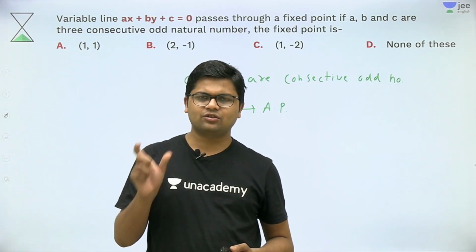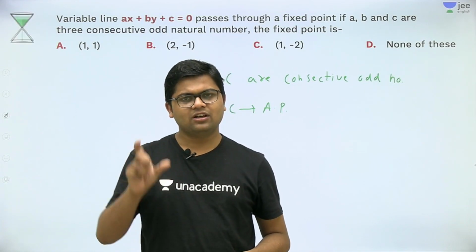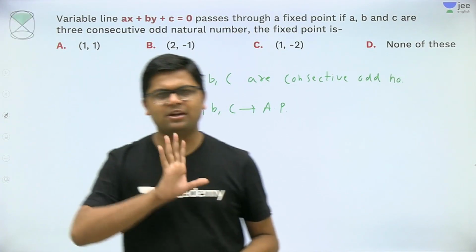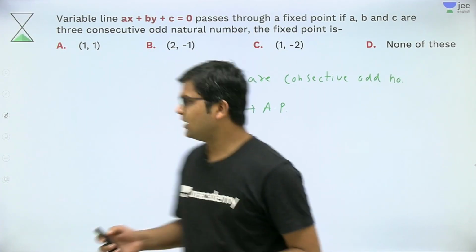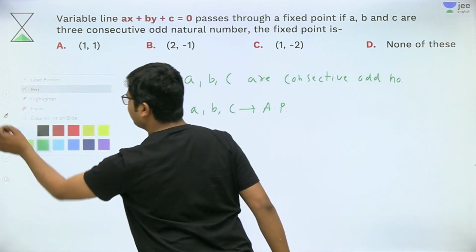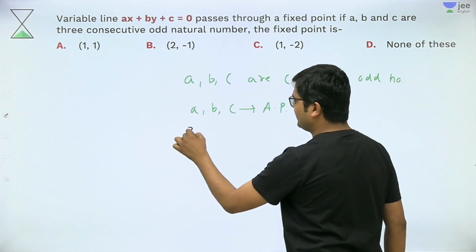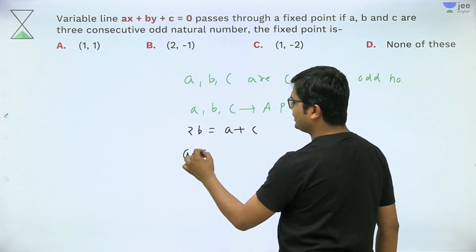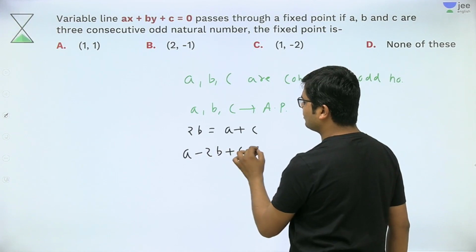If there are 3 consecutive terms which are odd, then they will surely form an AP. That is the concept. So if this is given, this can be deduced. Then if a, b, c are in AP, then 2b will be equal to how much? a plus c. So just get 2b here. a minus 2b plus c equal to 0.